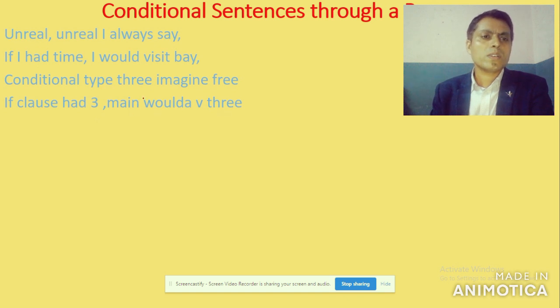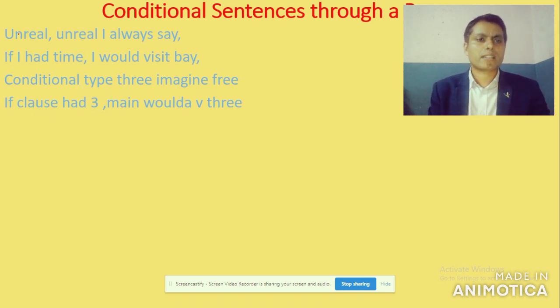Once again. Unreal, unreal, I always say. If I had time, I would visit Bay. Conditional type 3, imagine free. If clause had plus verb 3, main clause would have plus verb 3. Here, would have plus verb 3 means what? Would have plus verb 3. If clause had 3 means if clause had plus verb 3. Now let me explain.